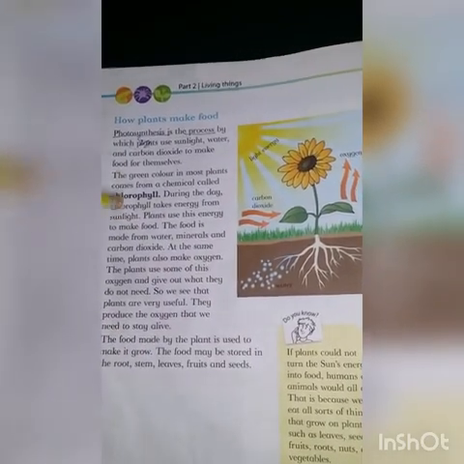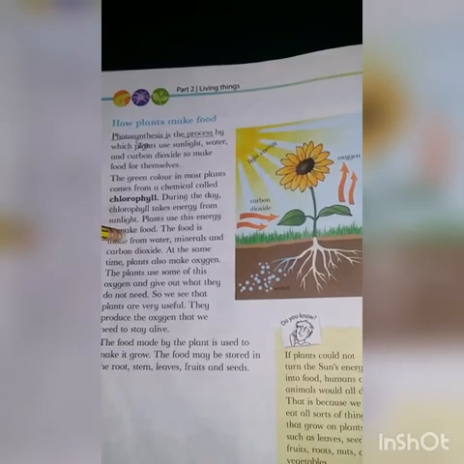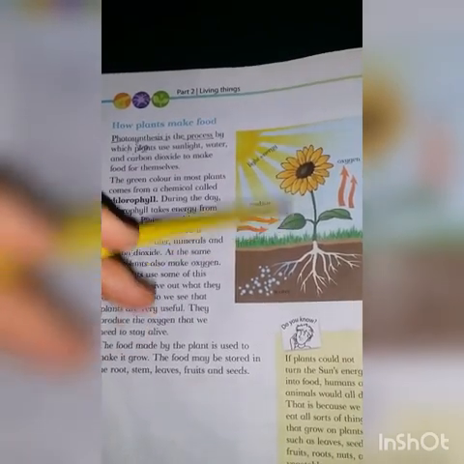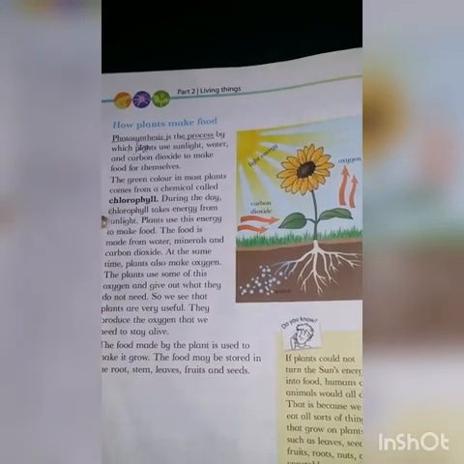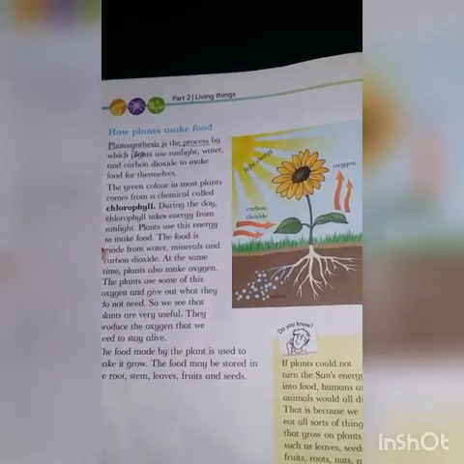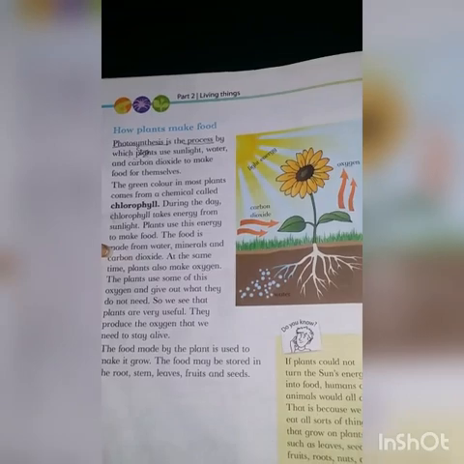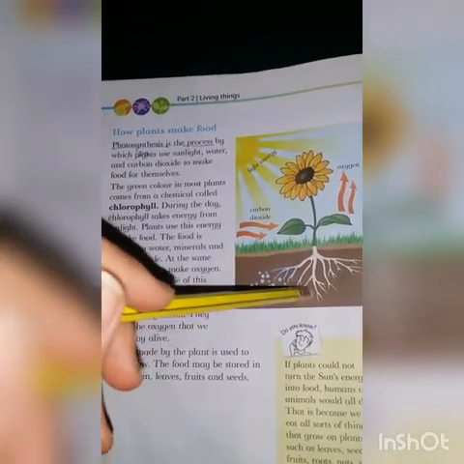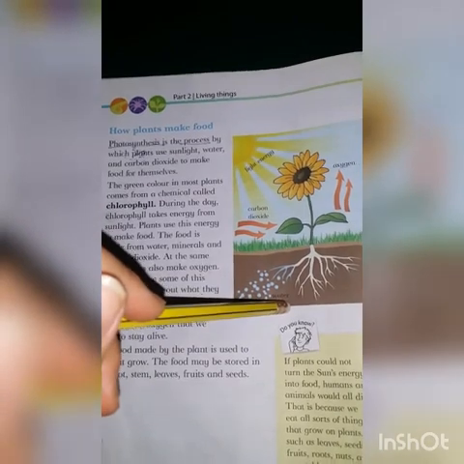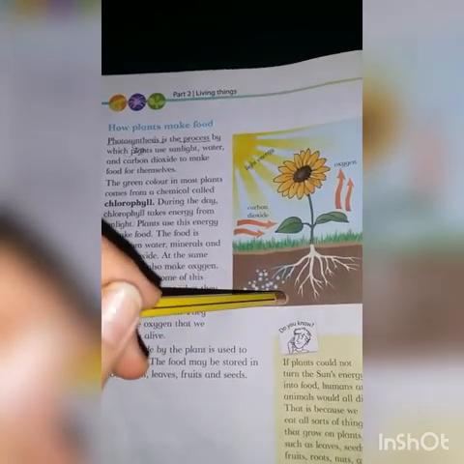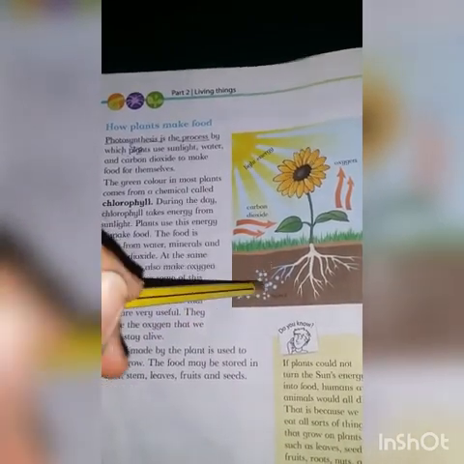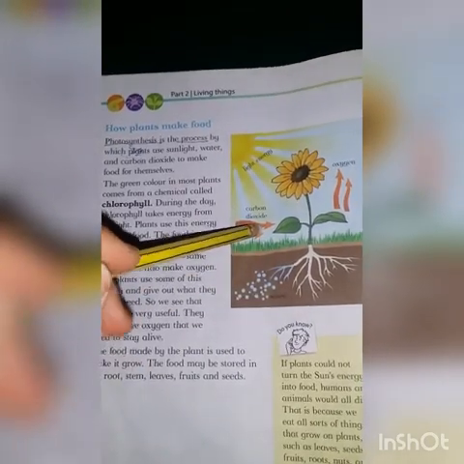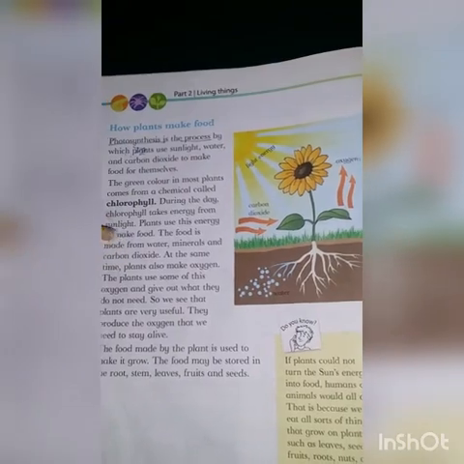During the daytime, the chlorophyll takes energy from the sunlight and it is doing what? It is making food. Plants use this energy to make food. The food is made from water, minerals and carbon dioxide. Where is it taking the minerals from? From the soil. So it is taking water from the soil, minerals from the soil, carbon dioxide from the air and light energy from the sunlight.